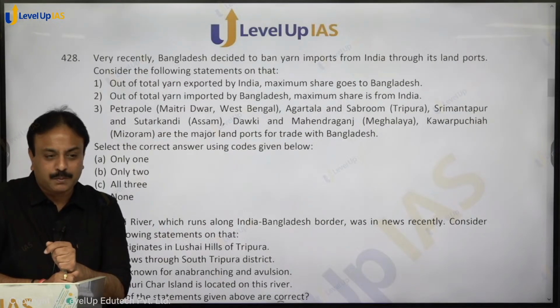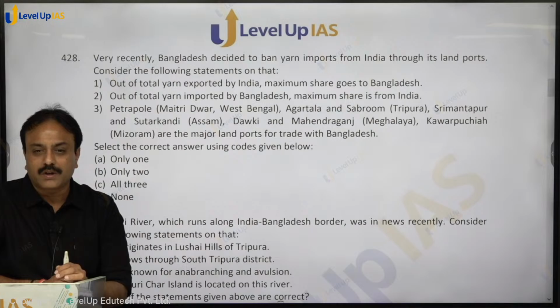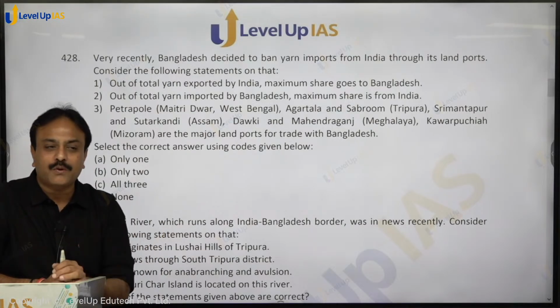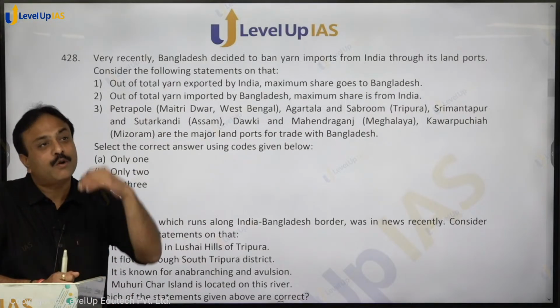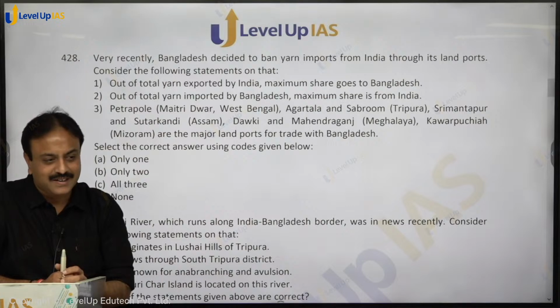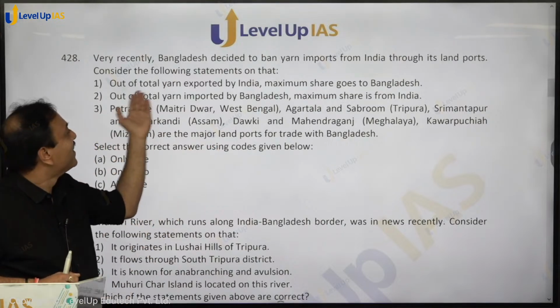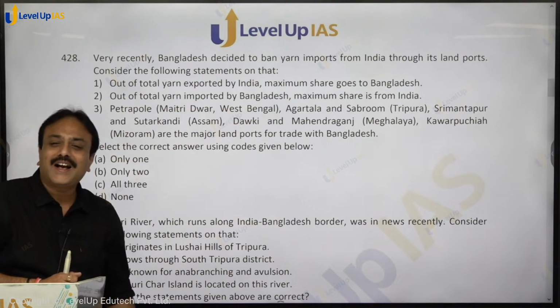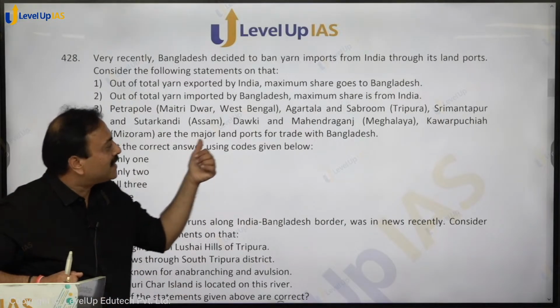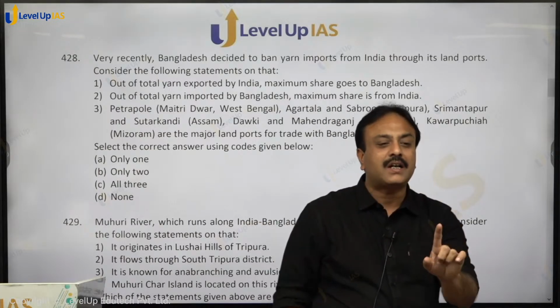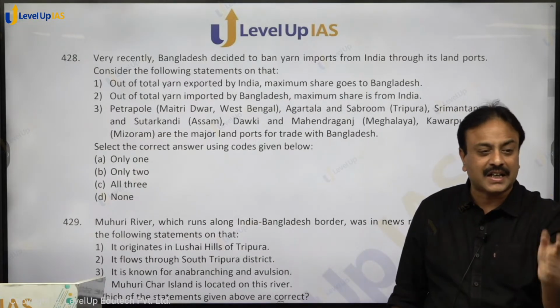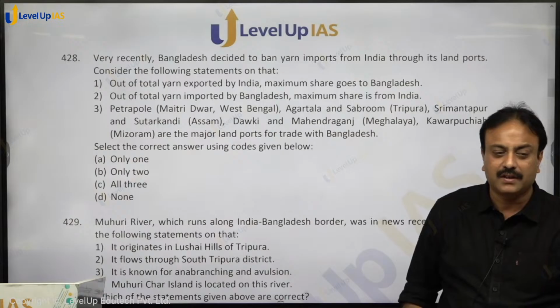Out of total yarn exported by India, textile is one of the major sectors for export. Yes or no? अभी 2 दिन पहले रिपोर्ट आई ना जिसमें उन्होंने बोला कि टेक्सटाइल की वजह से ट्रेड डेफिसिट हुआ है. दिस अप्रैल ओवर लास्ट ईयर अप्रैल. नहीं, कोई बात नहीं. हाँ देखो, out of total yarn exported by India, maximum share goes to Bangladesh. Almost 45% of Indian yarn goes to one single country, that is Bangladesh. Next largest is China. China ने भी कम करना शुरू कर दिया, right?